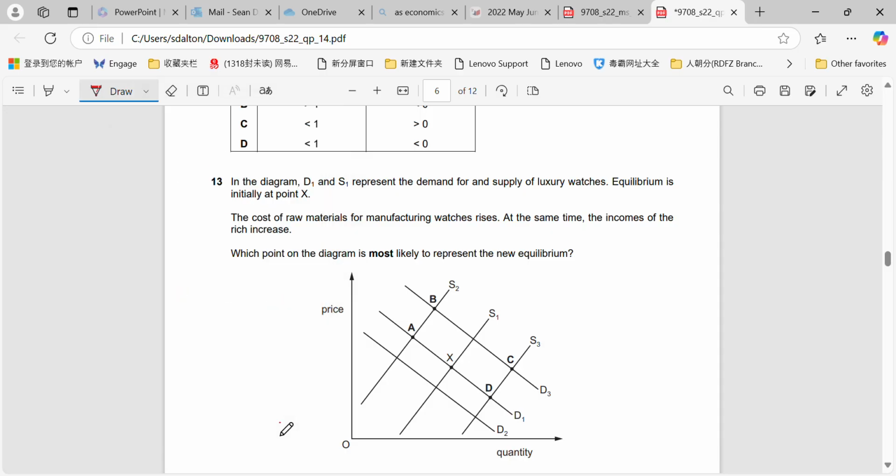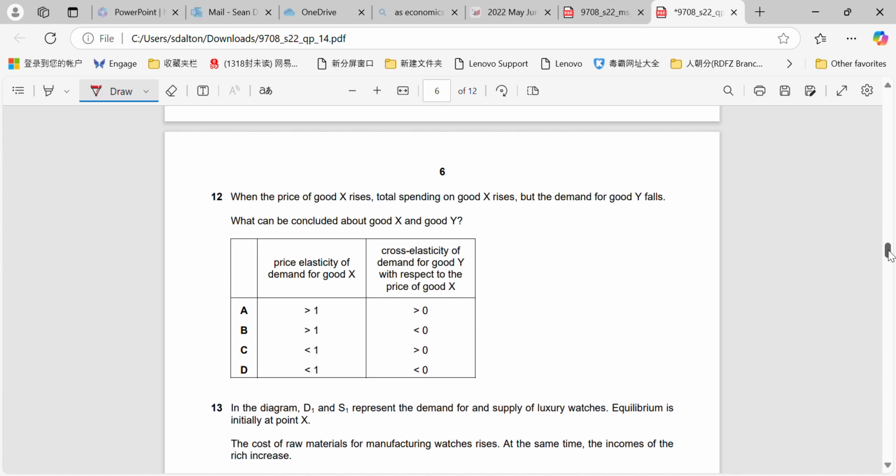Demand and supply diagram. Cost of raw materials for manufacturing watches rises, so supply will shift left, and will end at B. At the same time, the incomes of the rich increase, they're going to buy luxury watches for sure, so demand will shift right and will end up at B. Very simple.